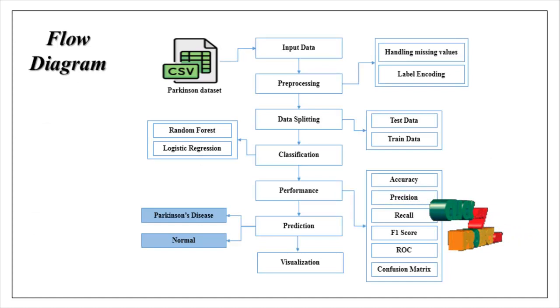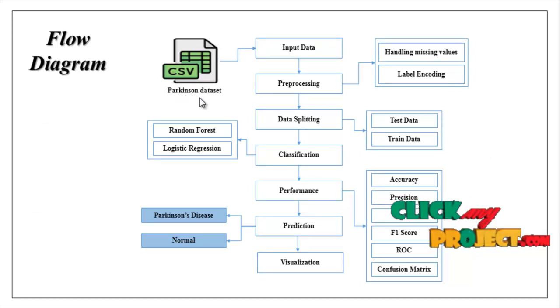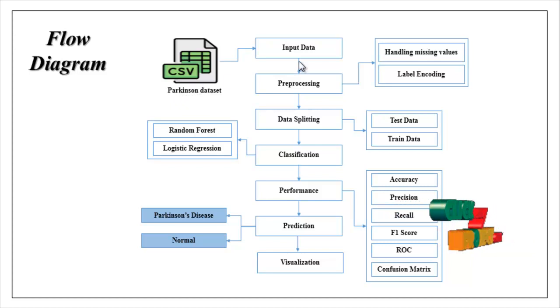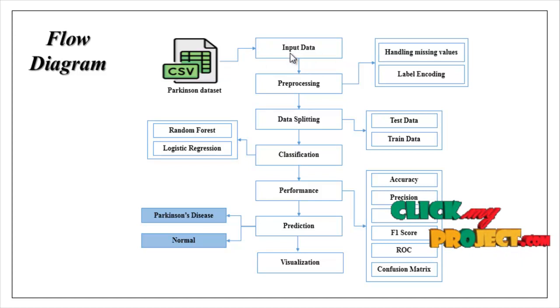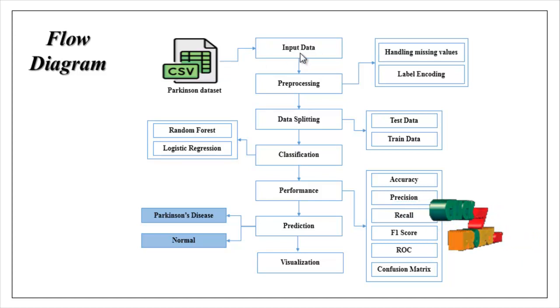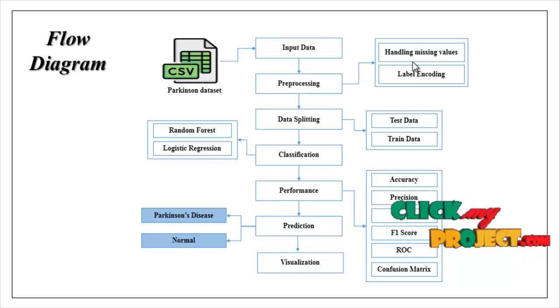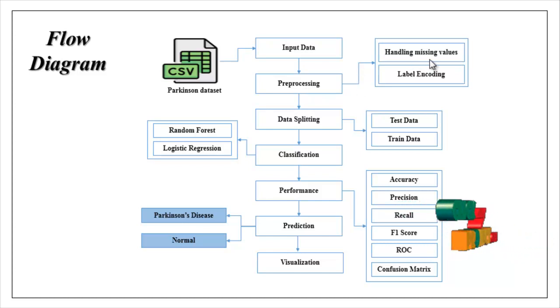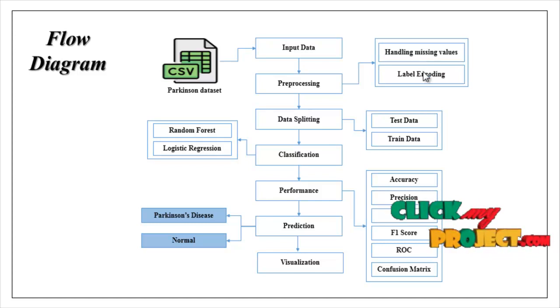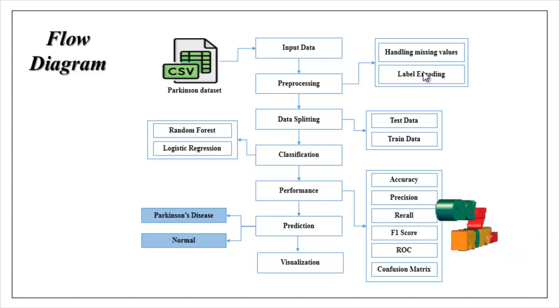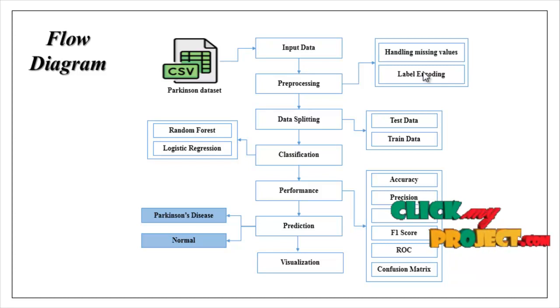This is the flow of our project. Here we are taking the dataset. The Parkinson's dataset is in CSV file format. Then we select the input data from our dataset. The selected data is carried to the pre-processing step. In this step, we check whether any missing values are present in our dataset to avoid wrong prediction. Then label encoding converts the strings into numeric integer values to make them machine readable.